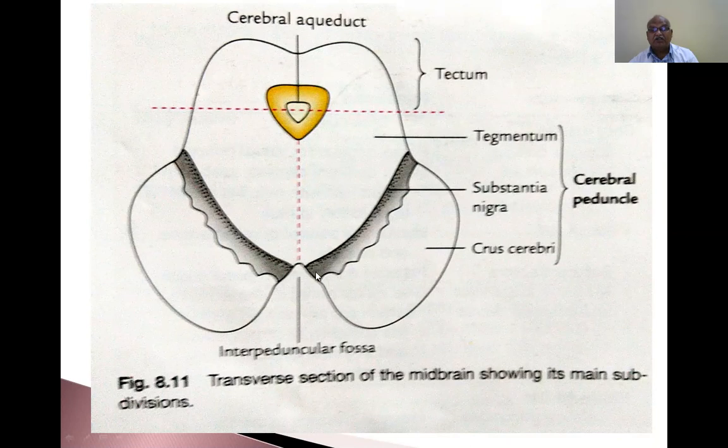These are the posterolateral boundaries, posteromedial, and this is ventrolateral. This is the crus cerebri. This is the interpeduncular fossa. If it extends in the anterior region, it is called anterior interpeduncular fossa. If it extends into the posterior, you can call it posterior interpeduncular fossa. Such classification is not given; only the classification of anterior perforated substance and posterior perforated substance is present.